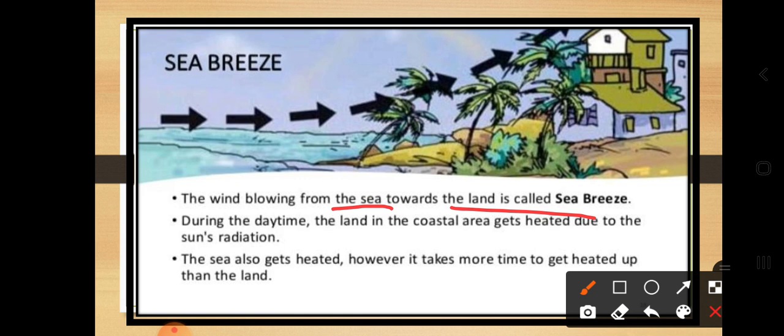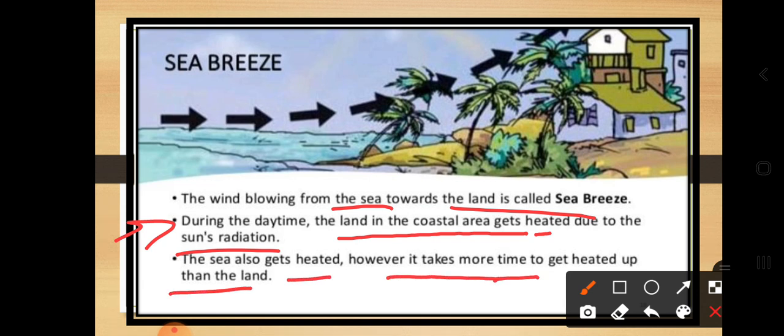So during the daytime what happens? The land in the coastal areas gets heated due to the sun's radiation. You can observe here how the land becomes hot, and the sea also gets heated. However, it takes more time to heat up than the land. So this is the concept of sea breeze and land breeze.